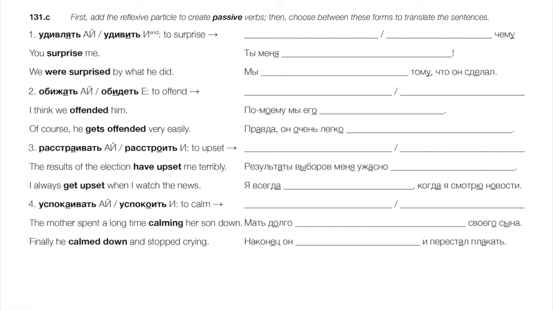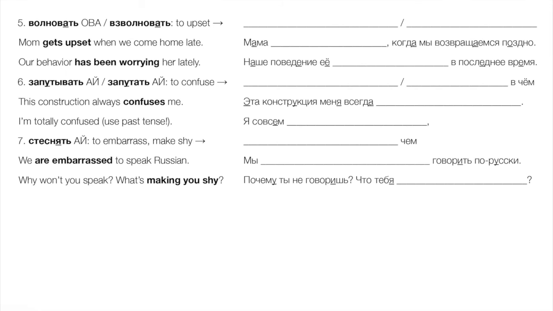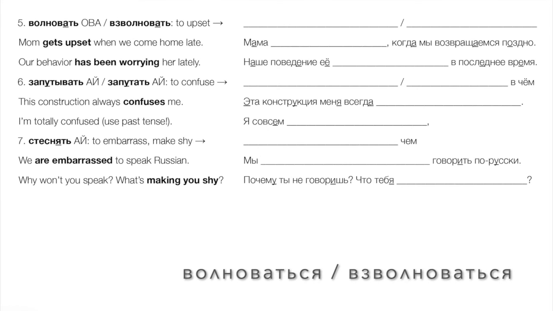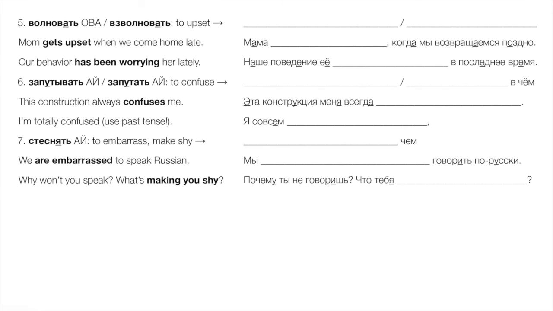Волновать, взволновать means to upset or to agitate. Волноваться, взволноваться means to get upset, to be upset. Mom gets upset when we come home late. Мама волнуется, когда мы возвращаемся поздно. Okay, our behavior has been worrying her. Okay, here we have a direct object. We don't need the particle. Наше поведение ее волнует в последнее время. Right, it's been worrying her, and it's still worrying her. So we keep present tense here in the Russian. Okay, 6. Запутывать, запутать means to confuse something.